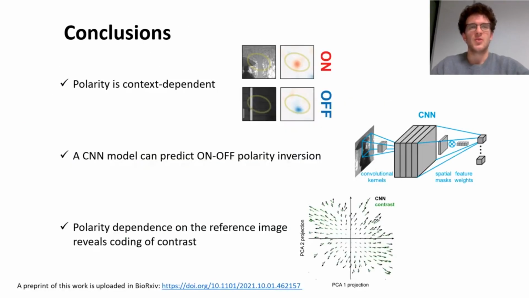To conclude, we showed that the ganglion cell polarity is context-dependent when probed with natural scenes, that a CNN model can effectively reproduce the on-off polarity inversion, and that the polarity dependence on the reference image reveals coding of contrast.